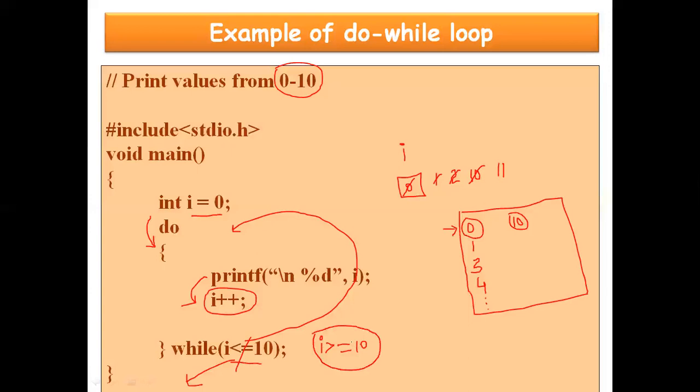But as we have the condition at the last, even in this scenario, when the condition is false for the first time, it will still print at least 0. That is the beauty of do while loop, right? So that is the fundamental of do while loop.